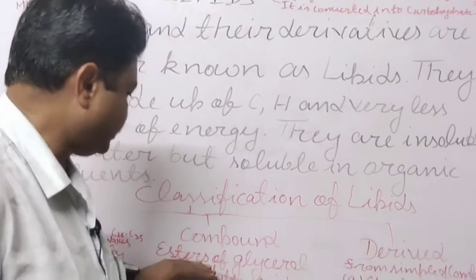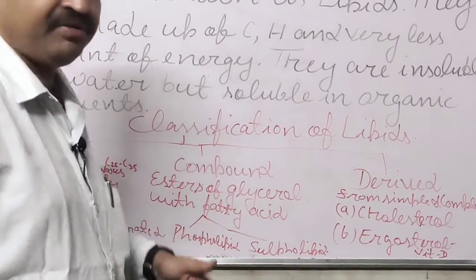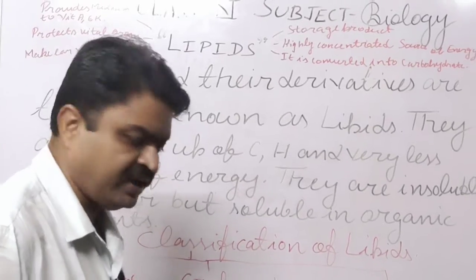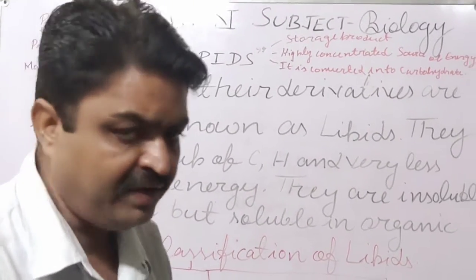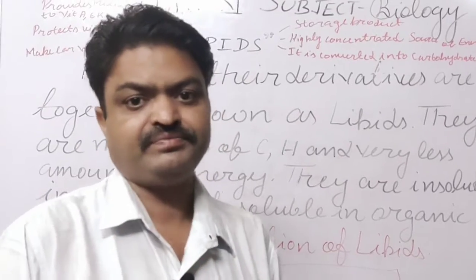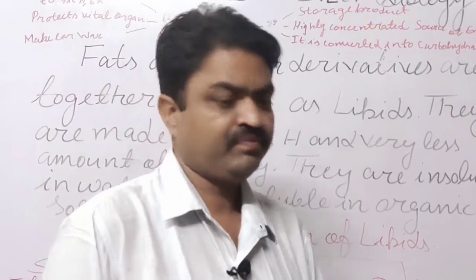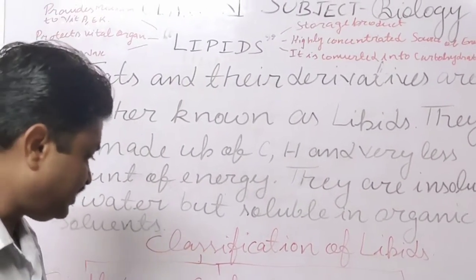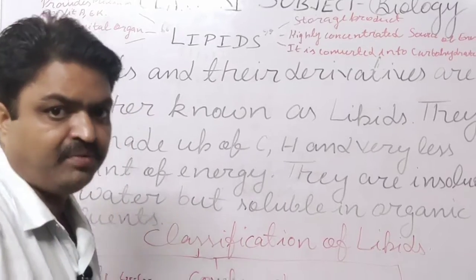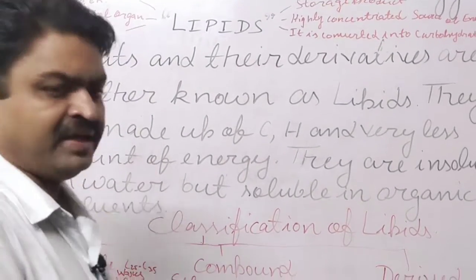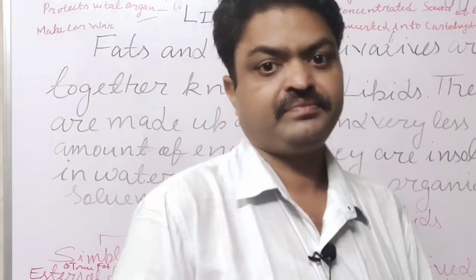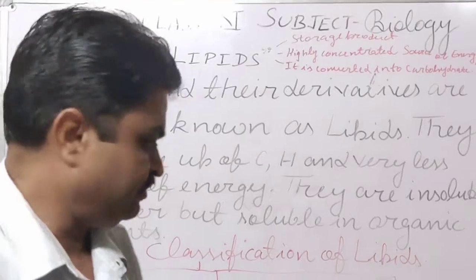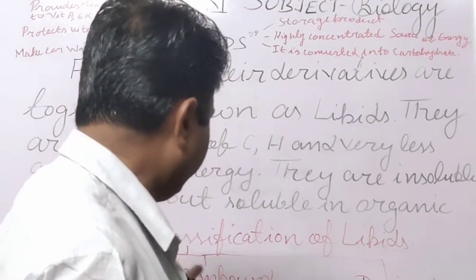If esters of glycerol with fatty acid are connected with phosphorus, those lipids are known as phospholipids. And if they are connected with sulfur, they are known as sulfolipids. These compound lipids are made from simple lipids.